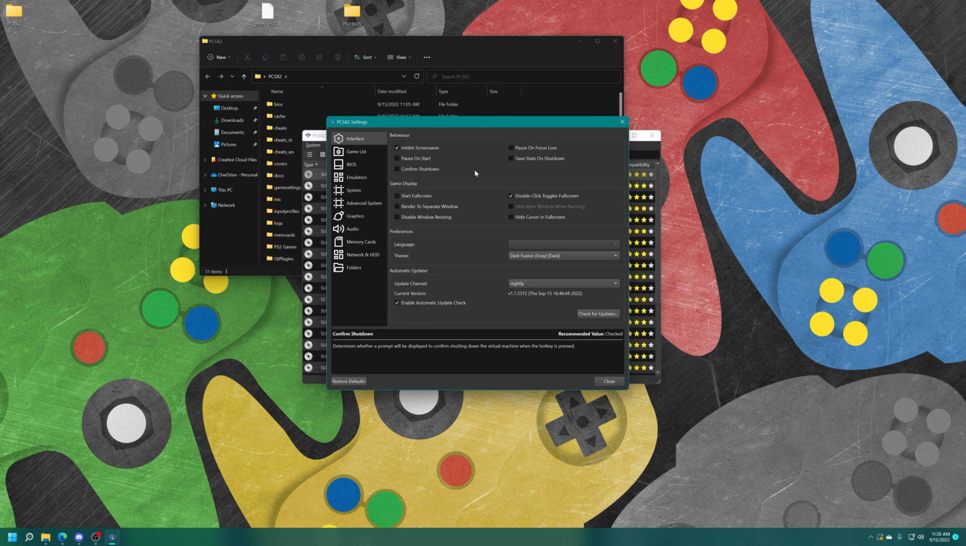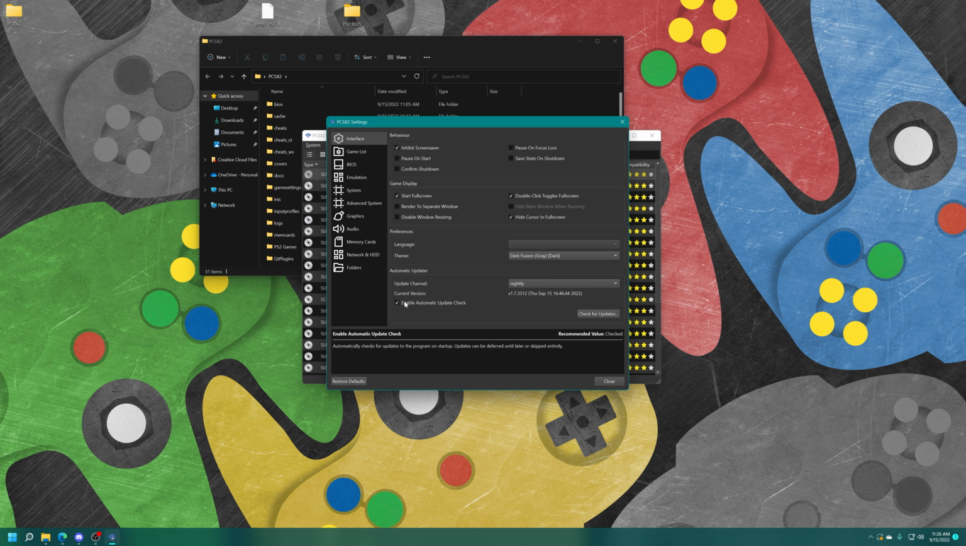I don't really care for that one personally, so we'll do that. But then you can also start in full screen. You can hide your mouse cursor, change your theme. And then there's the automatic updater, so you can choose whether to update to nightly or stable builds. I'd recommend leaving it on a nightly.